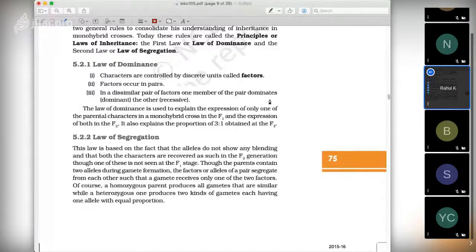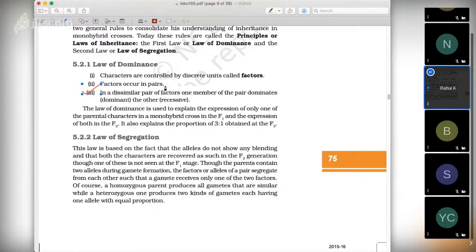So we usually look at only this point. Okay, but it is not like that. Okay, so first and second are also there. So whenever it comes to writing about this question, law of dominance, you have to write all the 3 points, not just that one dominates and the other doesn't. Okay, you have to write that characters are controlled by discrete units which are called as factors or alleles.